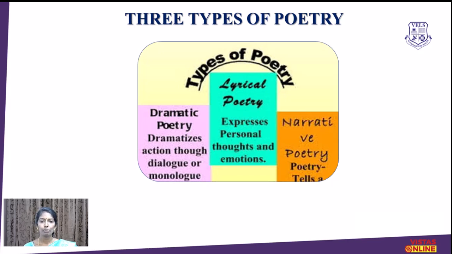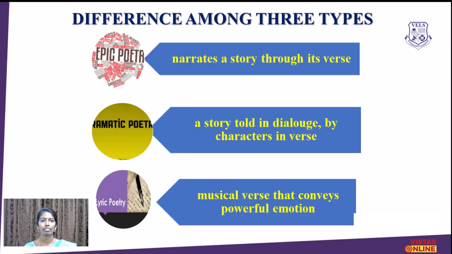Now we'll focus on the major three types of poetry and what they describe. Dramatic poetry dramatizes the action through dialogue or sometimes monologue. A single character would speak on the stage. But lyrical poetry expresses the personal thoughts and emotions of the poet, whereas narrative poetry tells a story. Say for example the epic. It tells a story in poetic form. Now let's see the difference among the major three types.